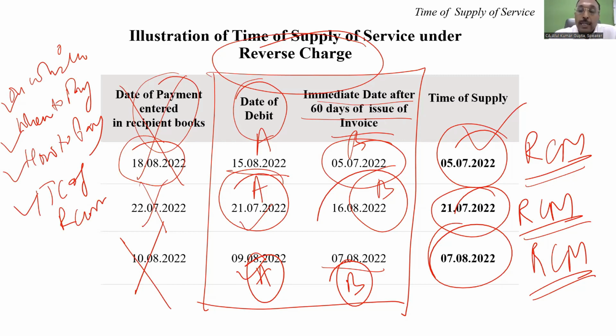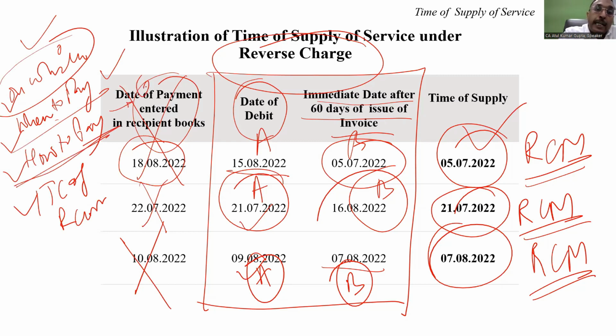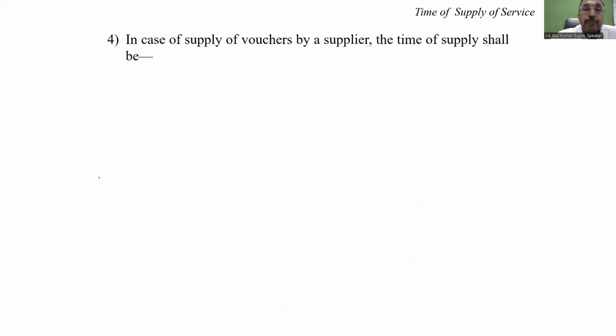And the crux of that I am discussing here with you. On which activity RCM is applicable, we discussed. When to pay, we are discussing for goods and service. How to pay, you have to pay in cash. Cash ledger, say only through cash ledger you can pay. And ITC, when you can claim the ITC, I mentioned you that once you paid, the next month you can claim the ITC of the same.